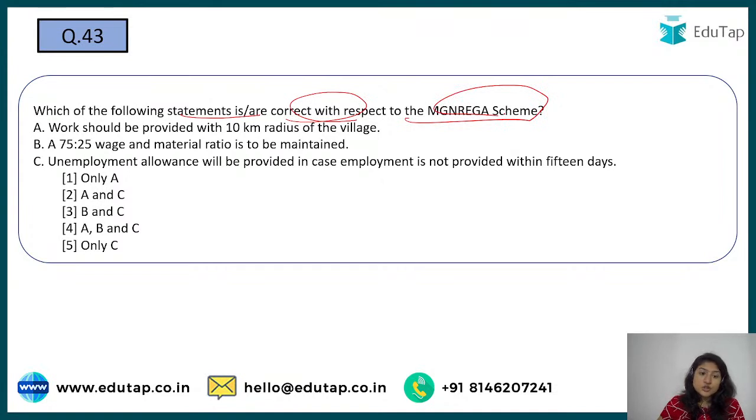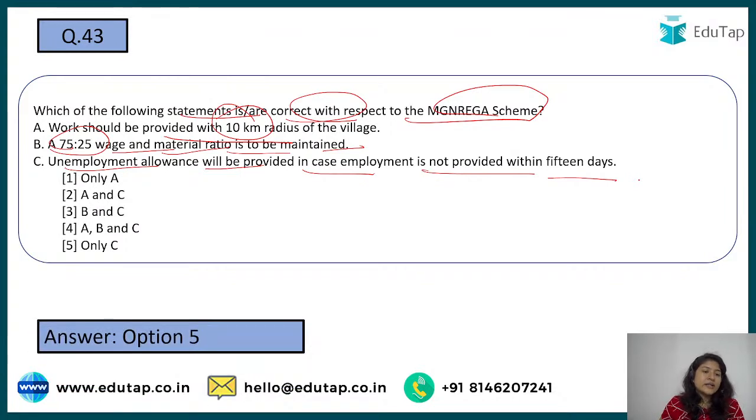So should the work be provided within the 10-kilometer radius, a wage ratio of 75-25% between center and state, a wage and material ratio to be maintained, and unemployment allowance will be given in case employment is not provided within 15 days. You have to tell me the correct answer. See, the correct answer here is option number B, that is C only.